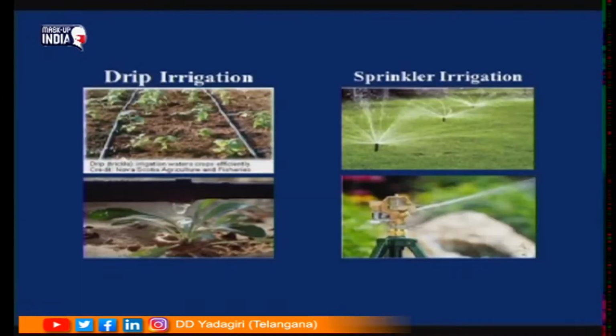This is drip irrigation. I think you have seen pipes will be present, horizontal pipes and vertical pipes will be present, and wherever the plant is there a small nozzle will be present and water will be coming out from that drop by drop. That is why it has got the name drip irrigation. And the second one you can see here, sprinkler irrigation.